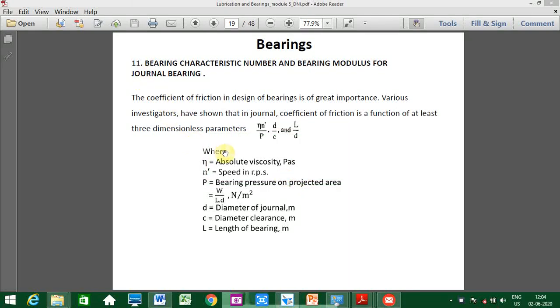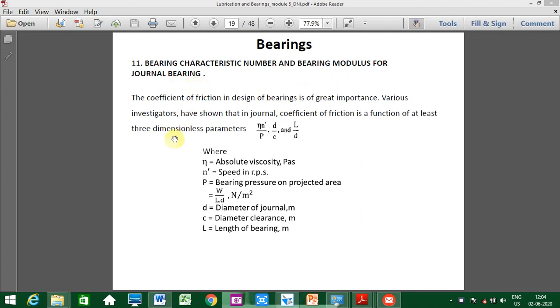My dear students, a continuation of the bearings chapter. So I'll start. Previously, I explained about lubrication types of bearings. So now we'll go to the important bearing parameters. First one, bearing characteristic number and bearing modulus for journal bearing.